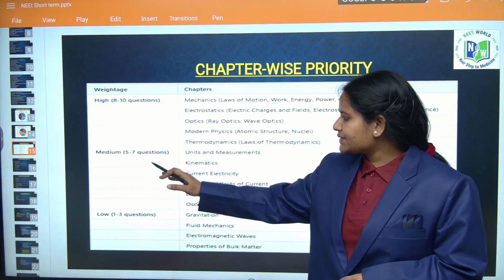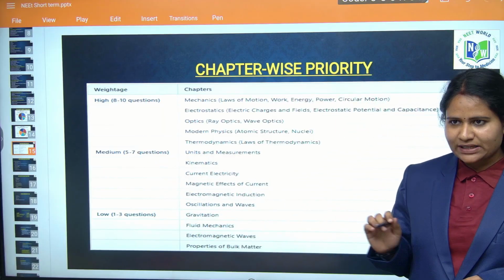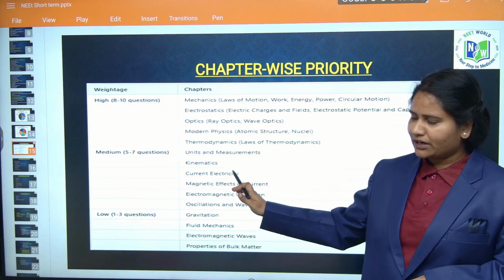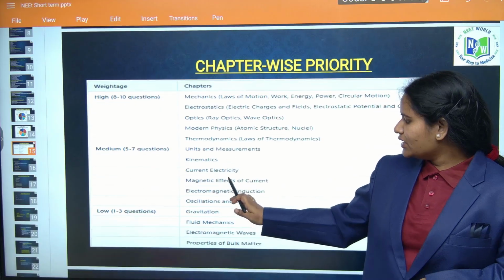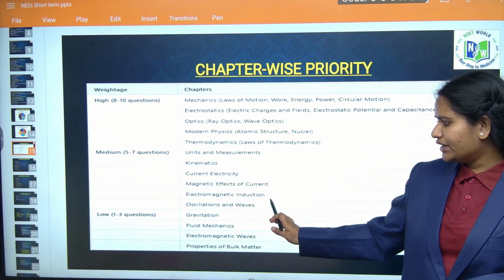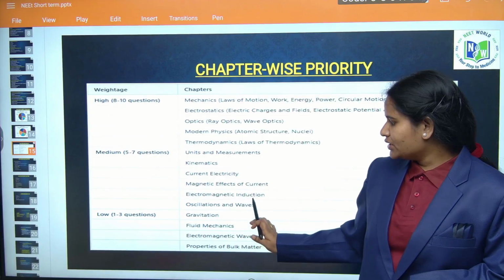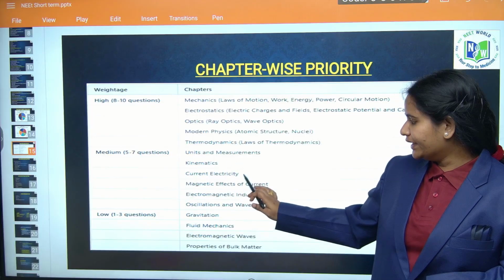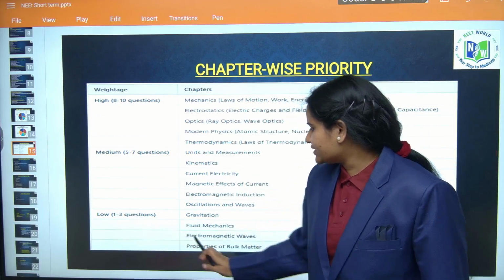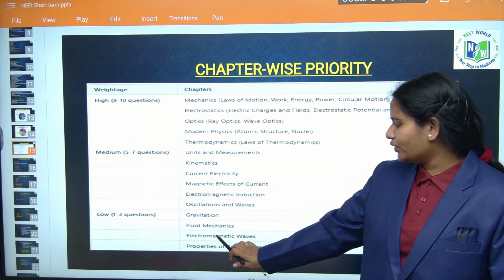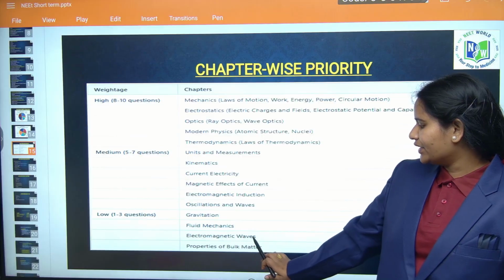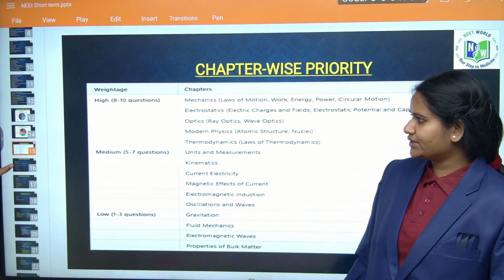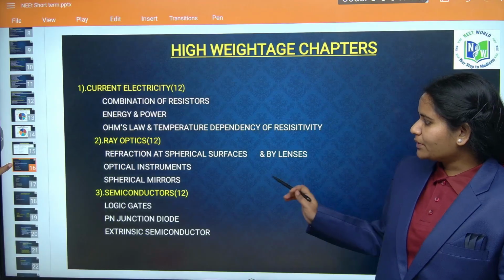From medium priority you will get 5 to 7 questions from these chapters: units and measurements, kinematics and current electricity and electromagnetic induction, oscillations and waves. Students, from these you will get at least 5 to 7 questions in the NEET exam. For these chapters, gravitation, fluid mechanics, electromagnetic waves, properties of bulk matter, from these you will get only 1 to 3 questions, students. You keep this in mind.